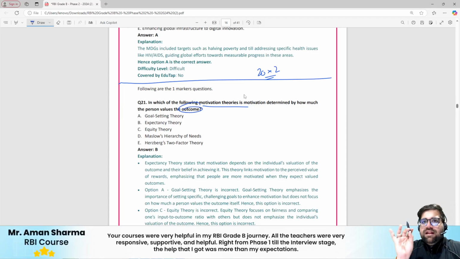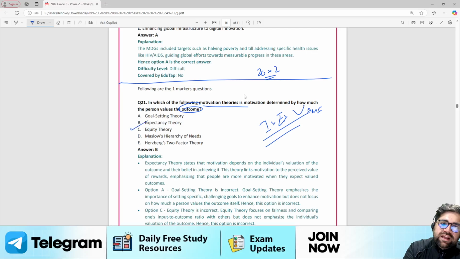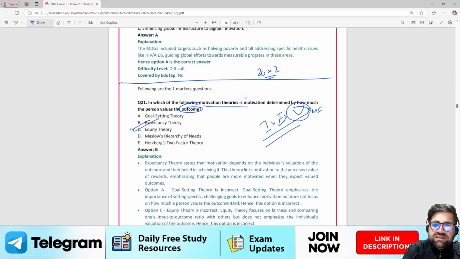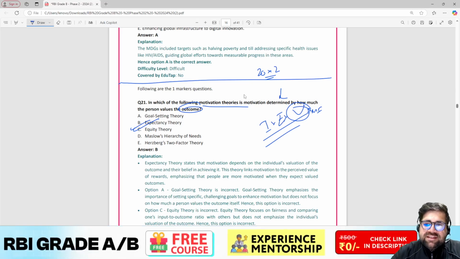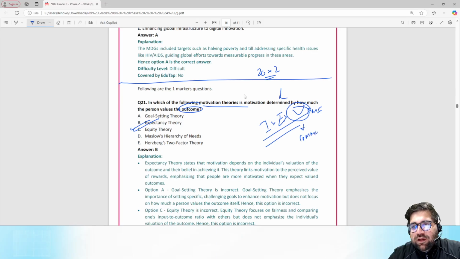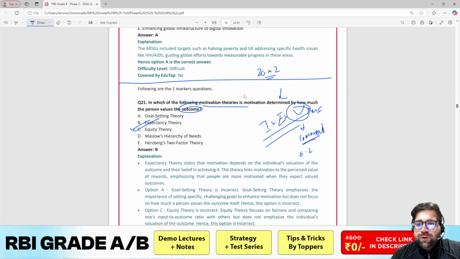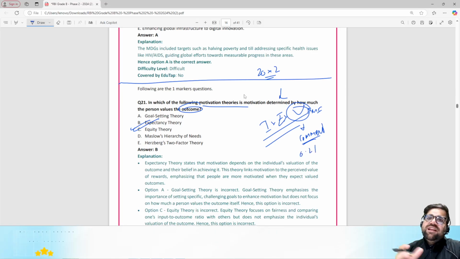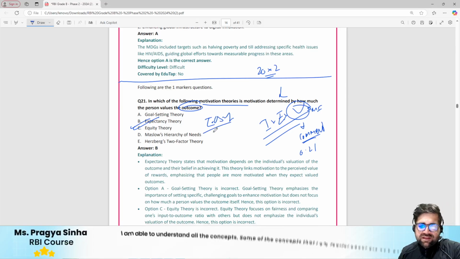We all know that you have Victor Vroom, expectancy theory, instrumentality, expectancy and valency, right? Multiply them, you will get your motivational force. So the answer over here will be expectancy theory, because the question is asking you regarding the valency. How much you value your rewards. Answer me in the comment section what are the different probable values of valency. Can valency be 0.2, or what is the range? You just have to let me know in the comment box. Okay, so this question I am marking as easy. You should not skip these questions.